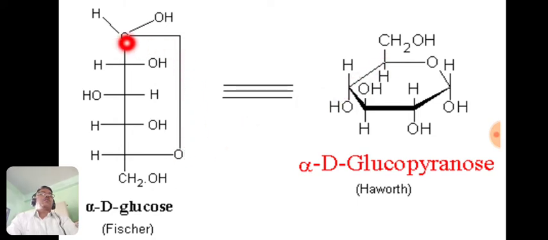Now here this hydroxyl group is on the right hand side, so that is always below the plane. Then the next hydroxyl group is also on the right hand side, so that also lies below the plane. Then this hydroxyl group on the left hand side lies above the plane of this 6-membered ring, and this 5th hydroxyl group is on the right hand side, so that lies below the plane of this 6-membered ring. So this is the Haworth representation of alpha D glucopyranose.